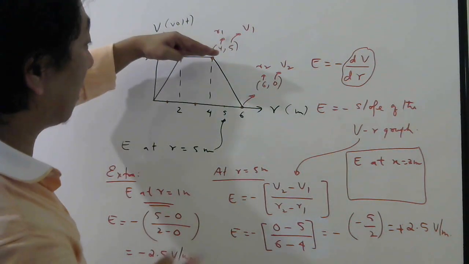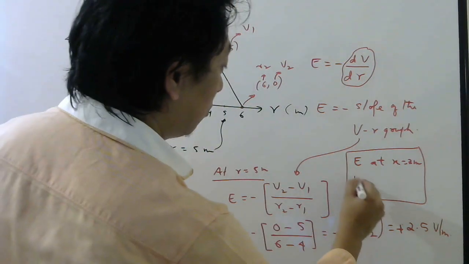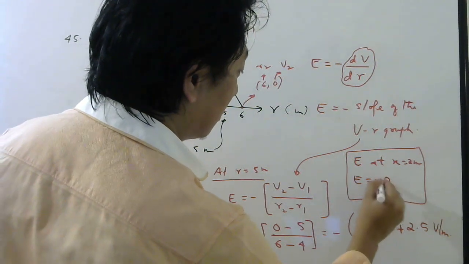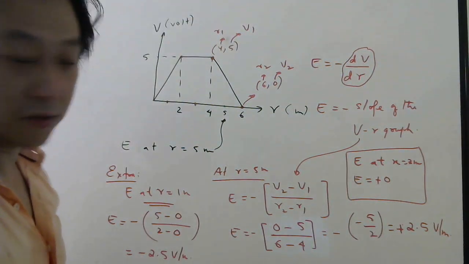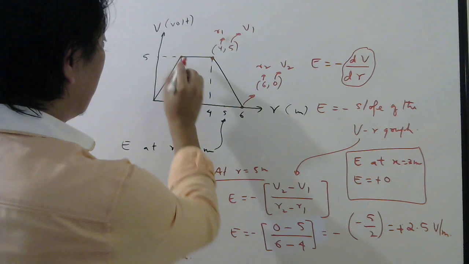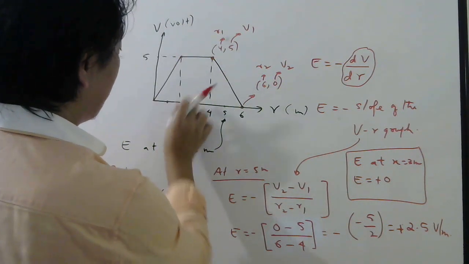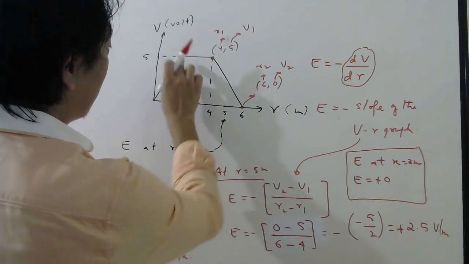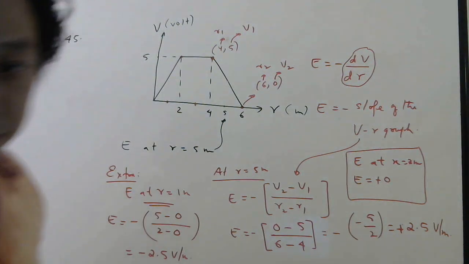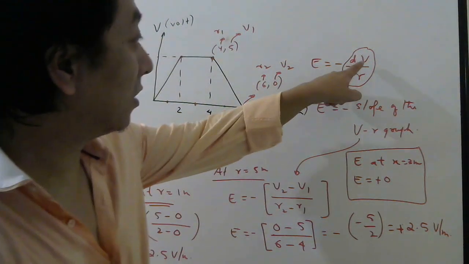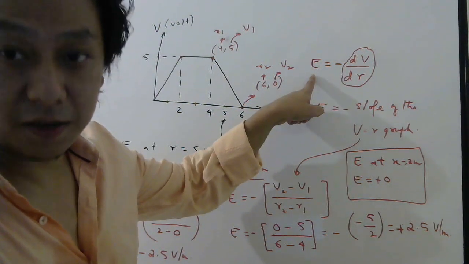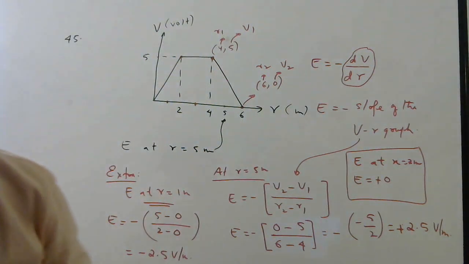If the graph is parallel to the x-axis, the slope will be 0, so it will be minus 0, which is 0 only. Okay students, so the electric field here will be 0 because potential is constant in this region, and if potential is constant, the electric field should be 0.